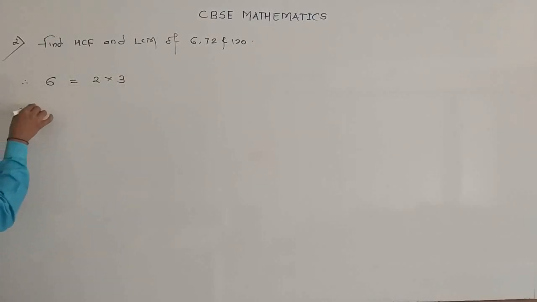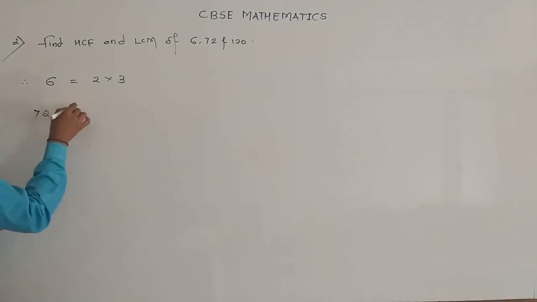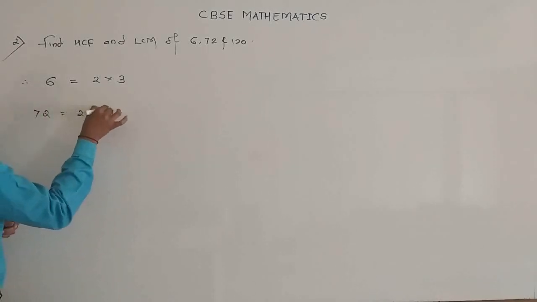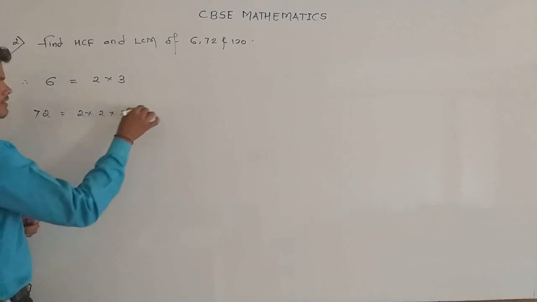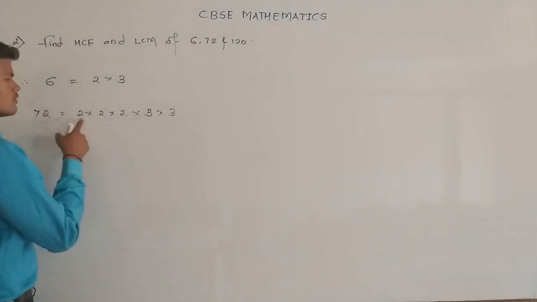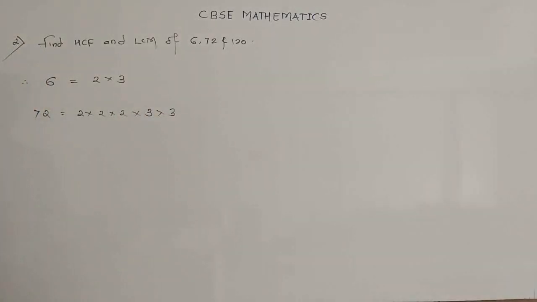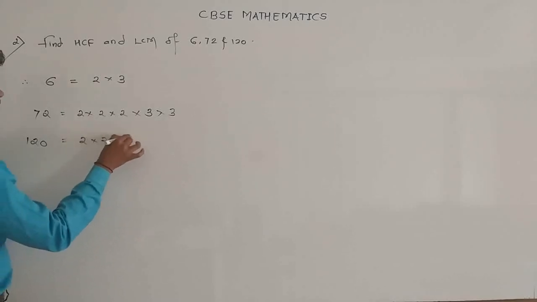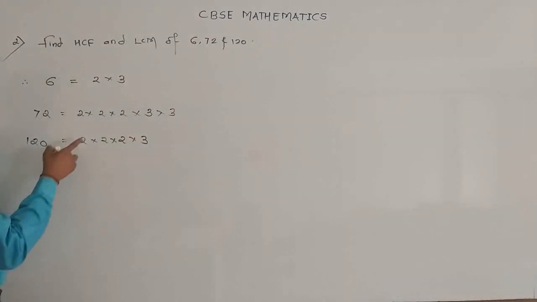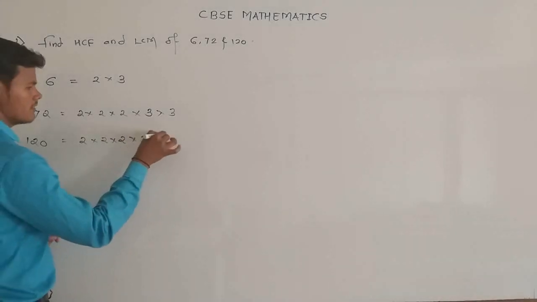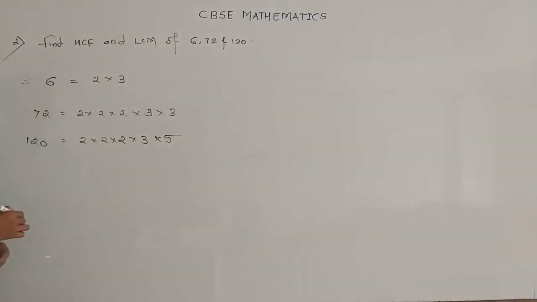The prime factors of 72 are 2 multiplied by 2 multiplied by 2 multiplied by 3 multiplied by 3: 2 twos are 4, 4 twos are 8, 8 threes are 24, 24 threes are 72. And now find the prime factors of 120: 2 multiplied by 2 multiplied by 2 multiplied by 3, that is 24, multiplied by 5, which is 120.